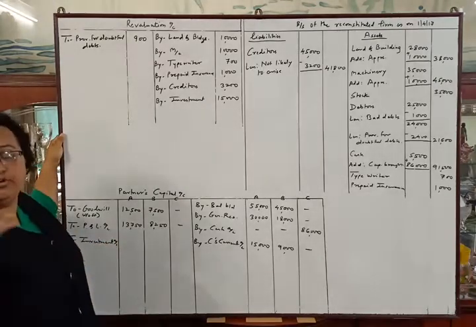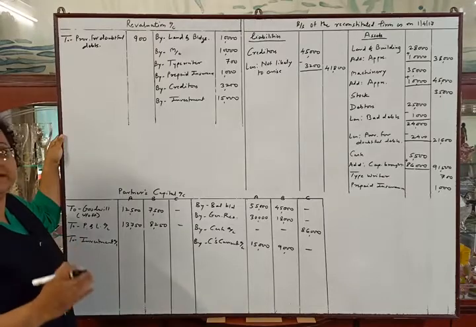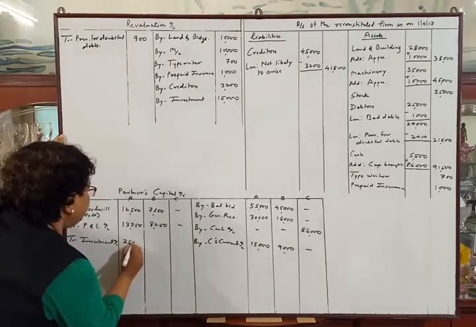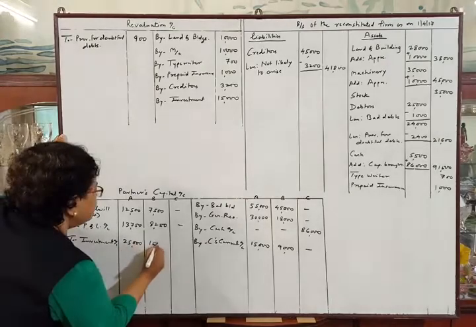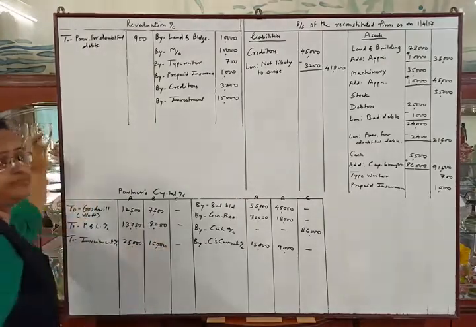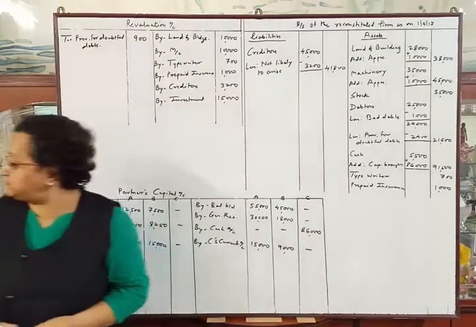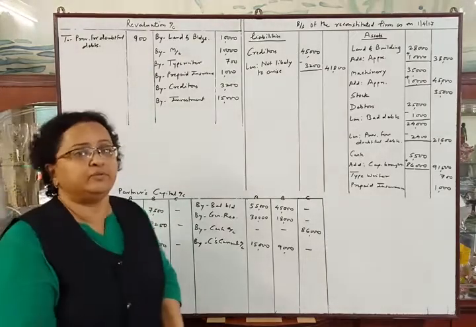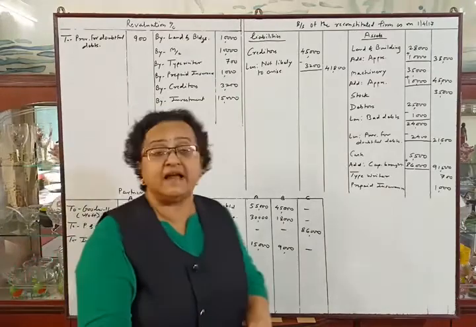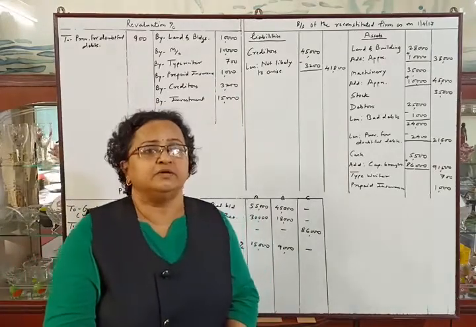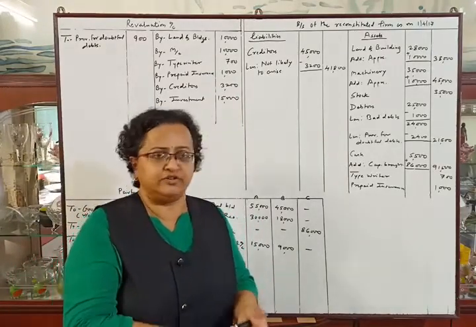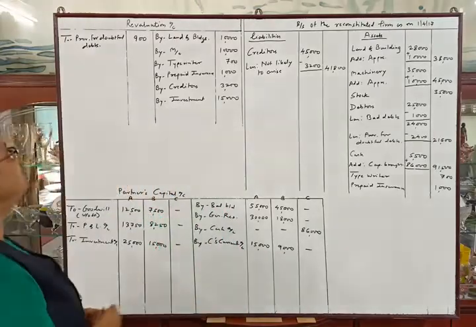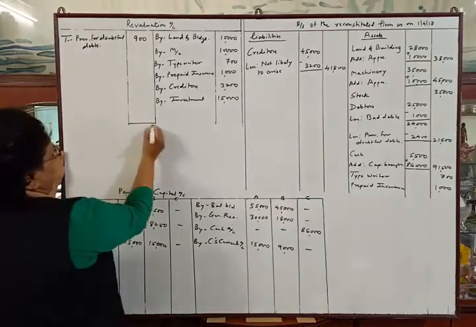Now we have to distribute 40,000 rupees investment between them in their old profit sharing ratio, which will be 25,000 and 15,000. Okay. Now they told us to prepare the accounts, meaning in this problem there is no need of making adjustment of capitals. So we have not calculated the new profit sharing ratio as there is no need. Now we will tally the problem. First, the revaluation account.